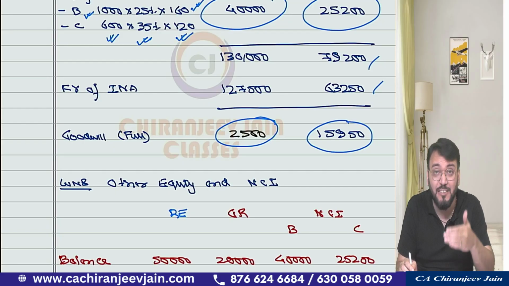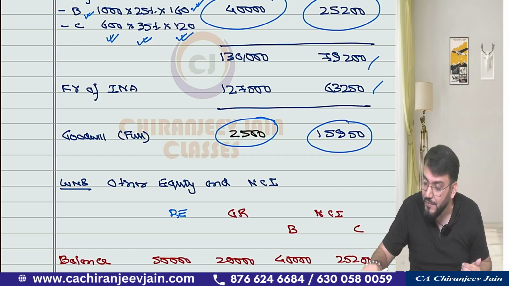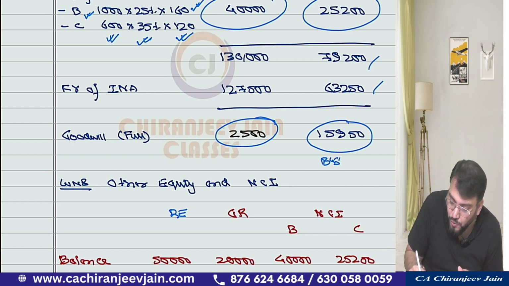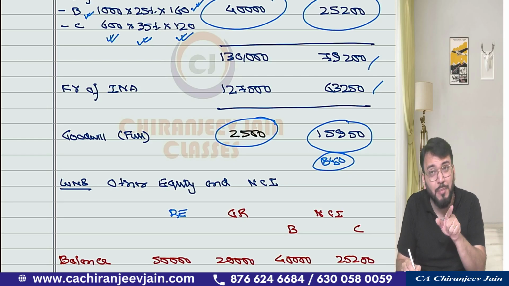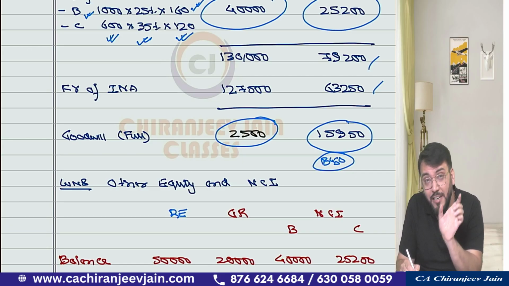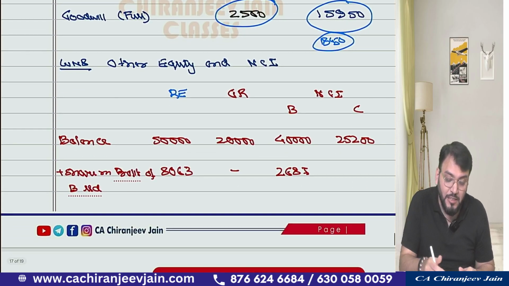The total goodwill as per this working note is 2,500 plus 2,500 plus 15,000. 2,500 plus 15,950, so it is coming to 18,450. 18,450 as per this working note. But there is one more goodwill in the balance sheet of Anand Limited, that will also be added. That becomes the total goodwill in the consolidated balance sheet. Yes, sir. Now we'll come to other equity.